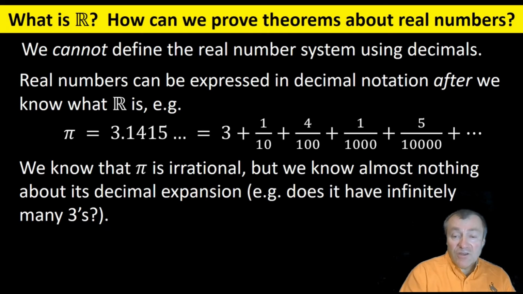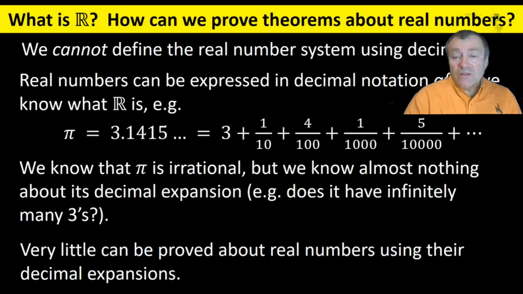Fortunately, our definition of rational does not refer to decimal expansions. Otherwise, you'd be stuck trying to prove something as simple as pi is irrational. Rather, the fact that the decimal digits of pi don't repeat forever is a consequence of something more fundamental. The fact that the decimal digits don't repeat forever is a curious consequence of the fact that pi is irrational. In fact, almost nothing about the real numbers is proved or can be proved using decimal expansions, or for that matter, any base of representation.